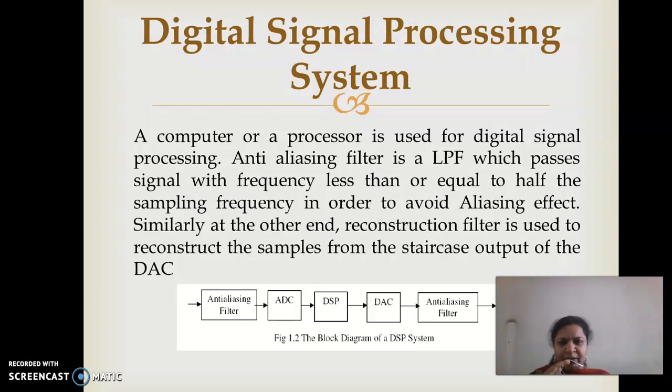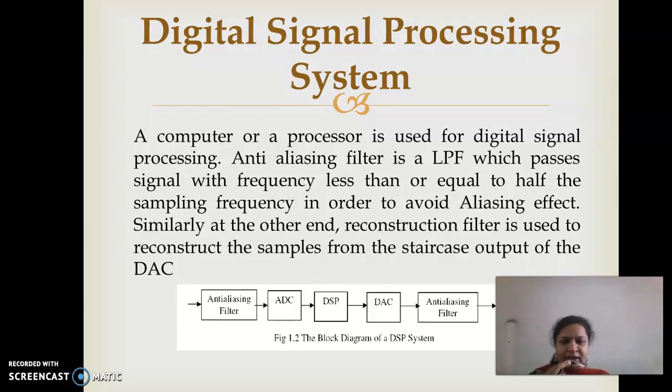If we do not maintain the correct frequency while sampling a signal, and we take a sampling rate less than twice the signal frequency, then we cannot get the signal properly. This effect is called the aliasing effect. To reduce this aliasing effect, we need an anti-aliasing filter.